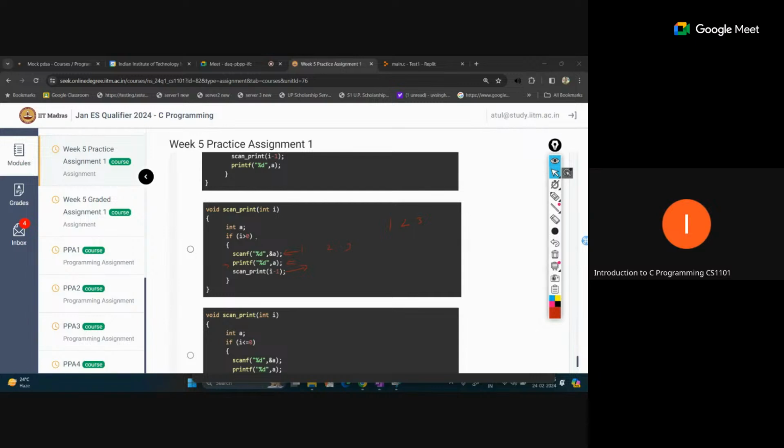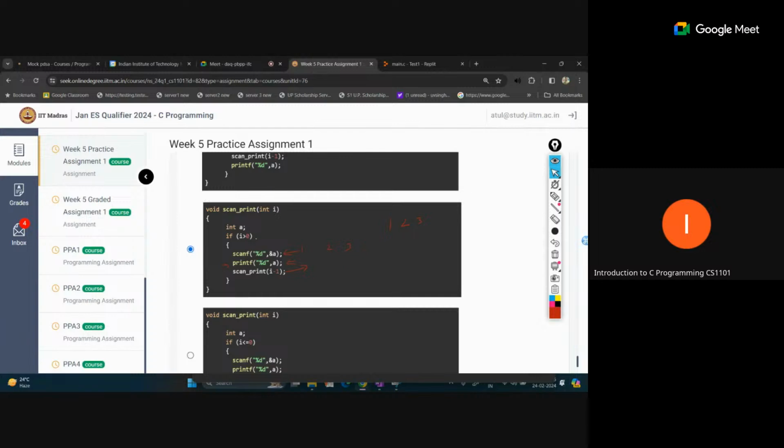You can see we are starting this i value as 5. In the first call, 5 is greater than 0, yes. Then we decrease i, so 4 is greater than 0. In this manner we will read 5 input values.